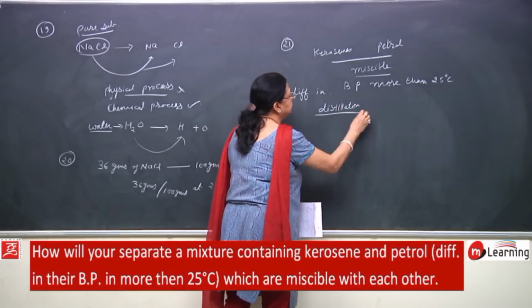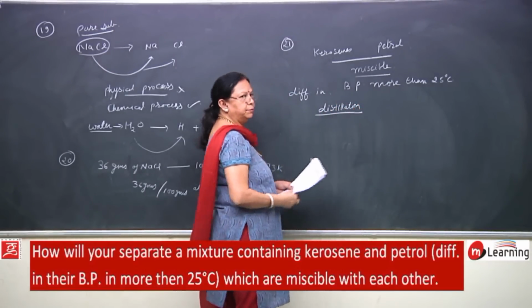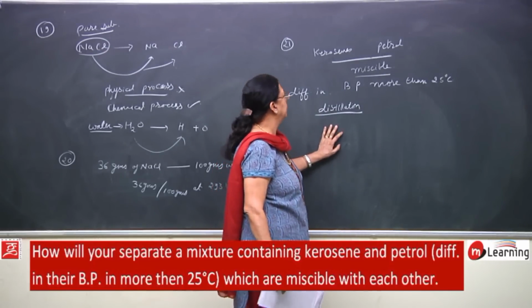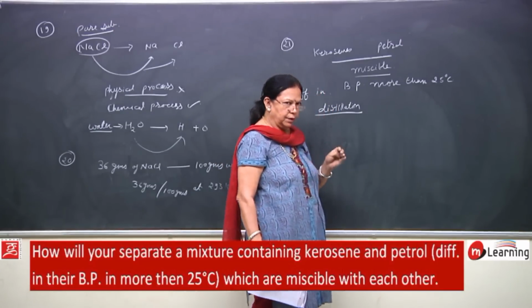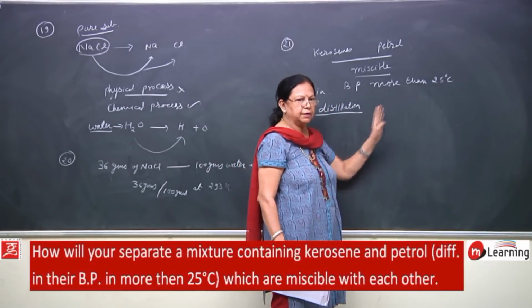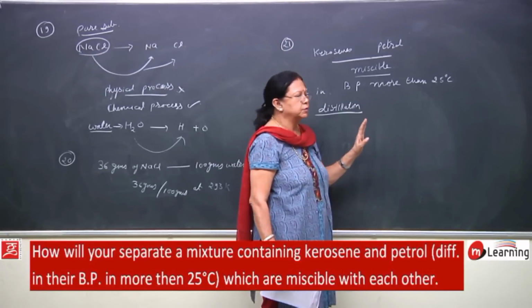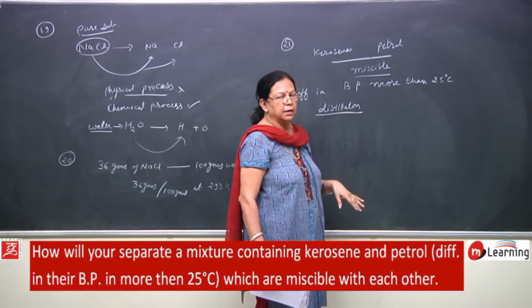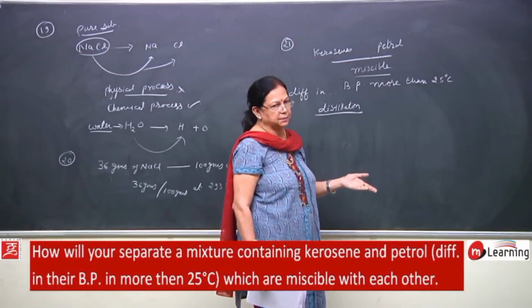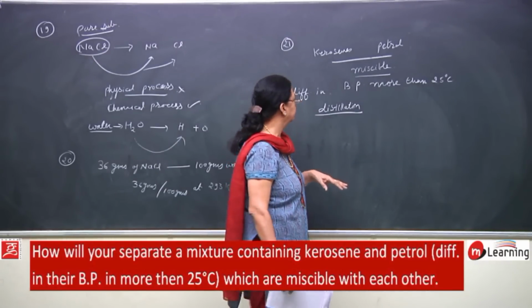If this question is for 1 mark, children, then you have to mention only the name of the process, that is distillation, or you can add one more line, that the difference in their boiling point is more than 25 degrees, so we can separate them by the process of distillation. Now, if the question is for 2 marks, then you have to explain also how we will do it.